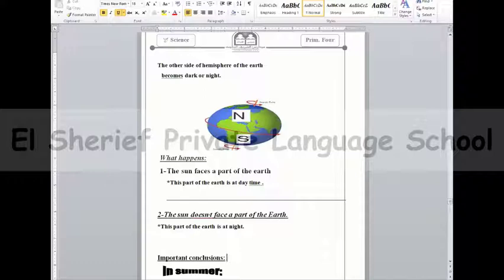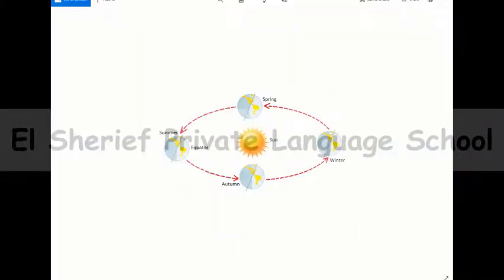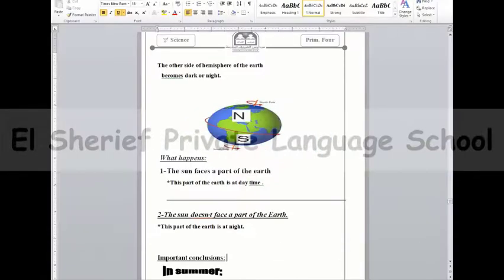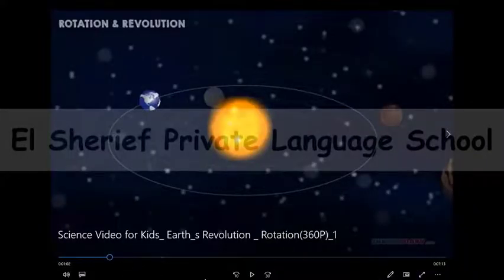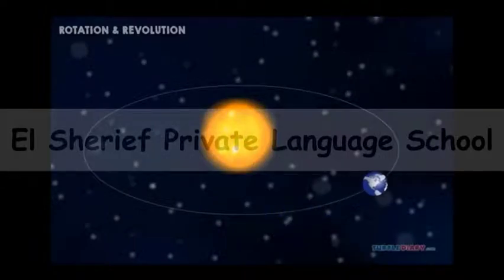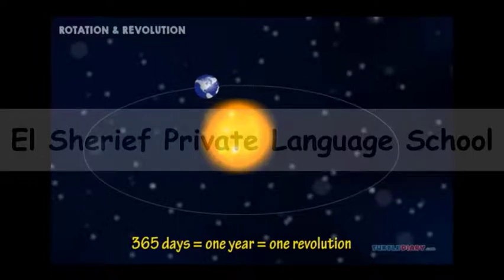As we see in the picture, here are the sun and the earth making a revolution around the sun. And in the video there is a further explanation showing the revolution of the earth around the sun. There, revolution around the sun. It takes about 365 days. We call this time 1 year.